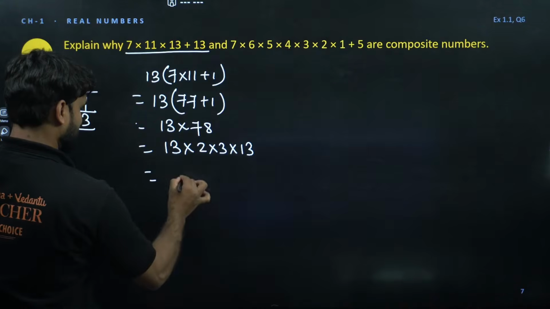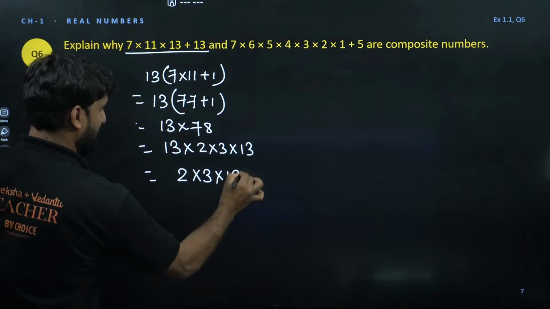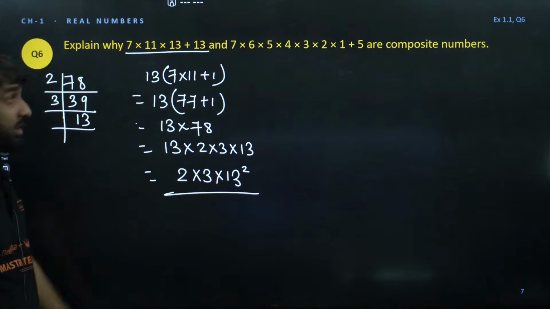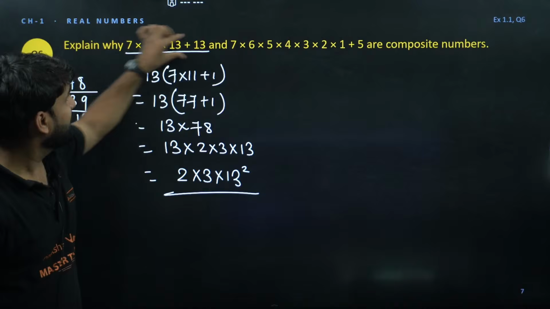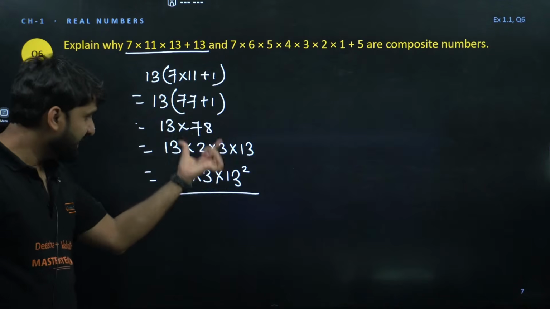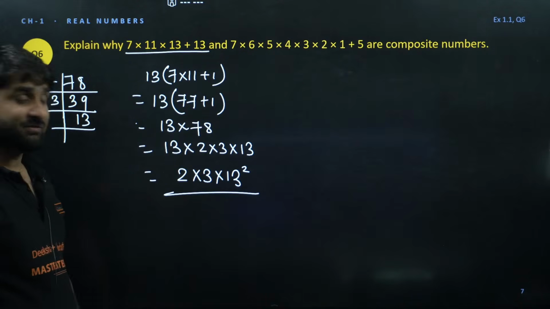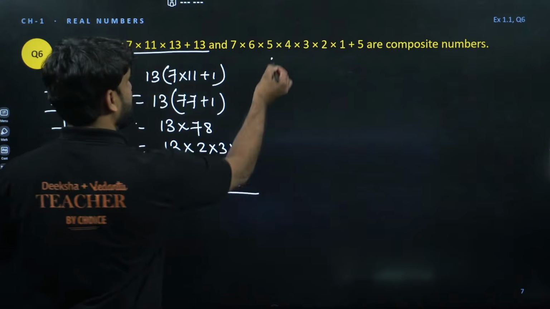So let's mark here 2 into 3 into 13. Wow, oh my God. So this entire number can be divided by 2, can be divided by 3, can be divided by 13. So how many factors? 3 factors. Now let's check this number.